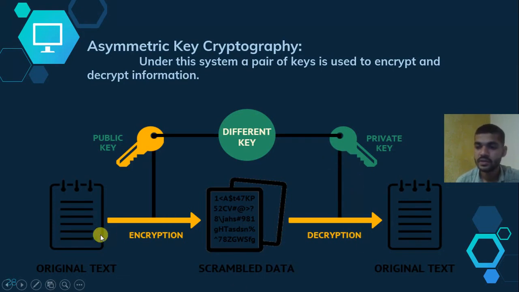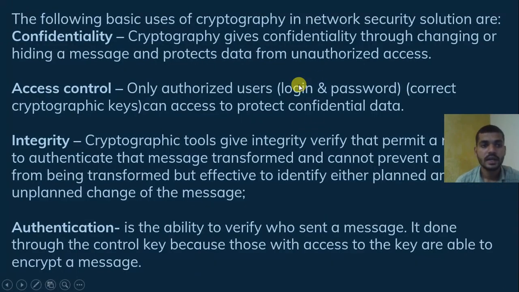Just remember, the sender always uses the receiver's public key for encryption, and the receiver uses his private key for decryption to receive the original message. This is how asymmetric key cryptography works.